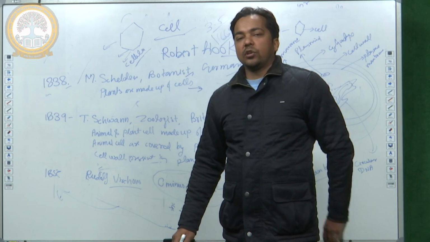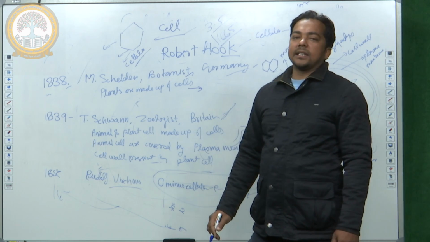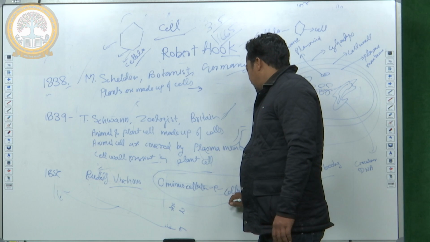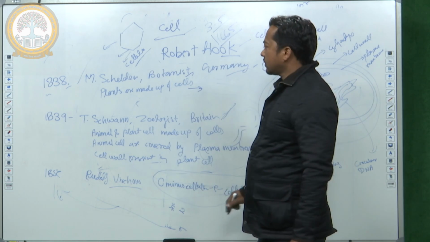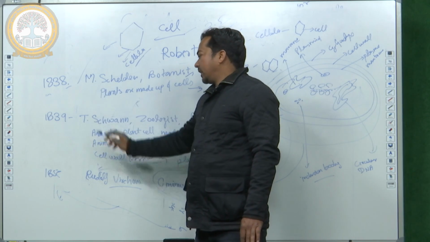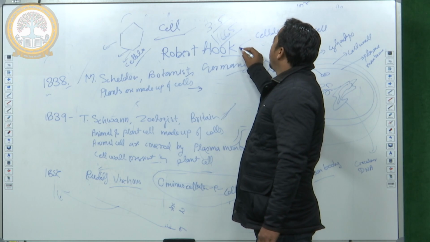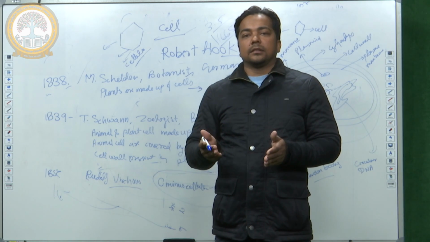Omnis cellula e cellula means cells come from pre-existing cells. This is the complete cell theory from 1838 to 1855.